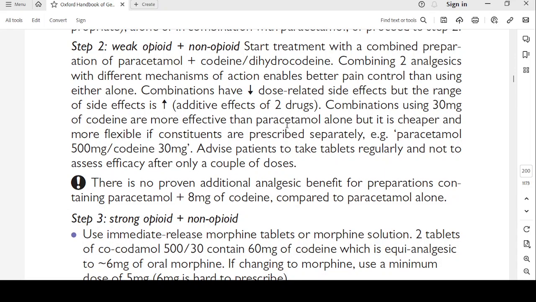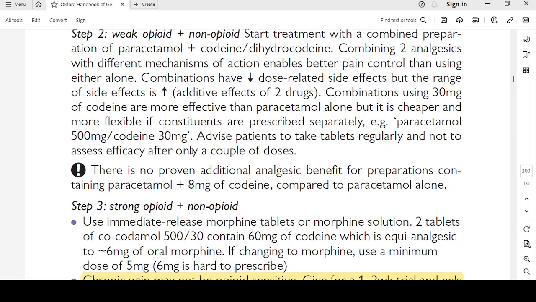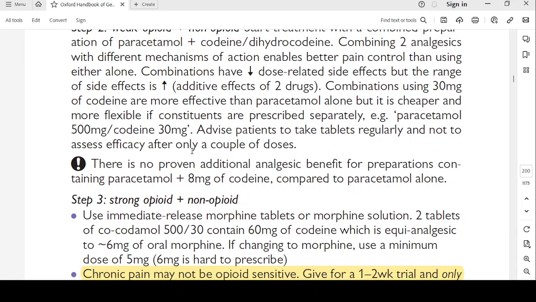Combinations using 30 mg of codeine are more effective than paracetamol alone, but it is cheaper and more flexible if constituents are prescribed separately. Like you prescribe paracetamol separately and codeine separately, these are both generic medicines, so it's fine. But when you prescribe paracetamol and codeine, co-codamol, it becomes a specific medicine and then its price increases. So prescribe both of them separately, ask them to take the medicine together.